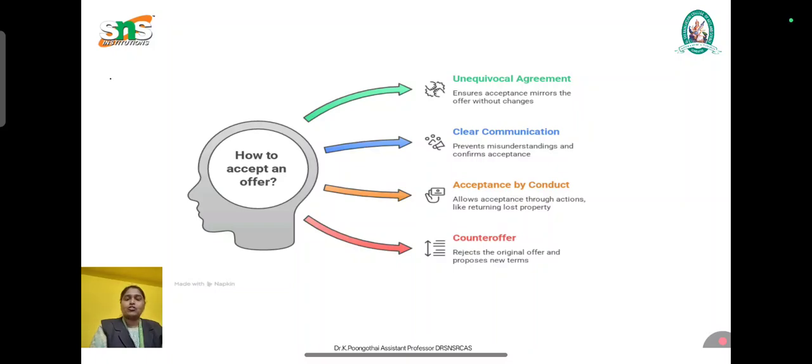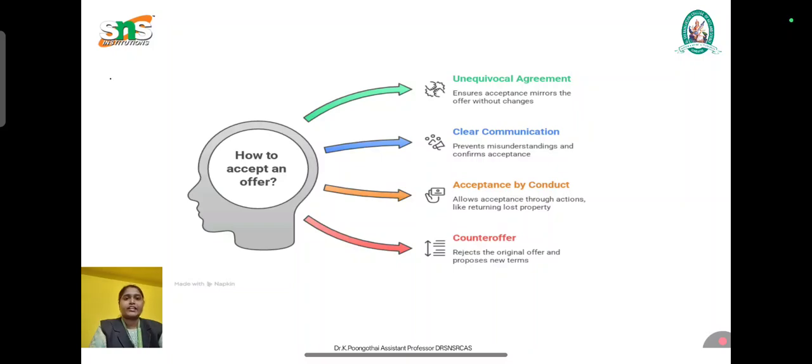In this also we have different kinds of acceptance. One is express acceptance, another is implied acceptance, and the third is conditional acceptance. Express acceptance means acceptance by spoken or written words. Implied acceptance means acceptance by conduct only.